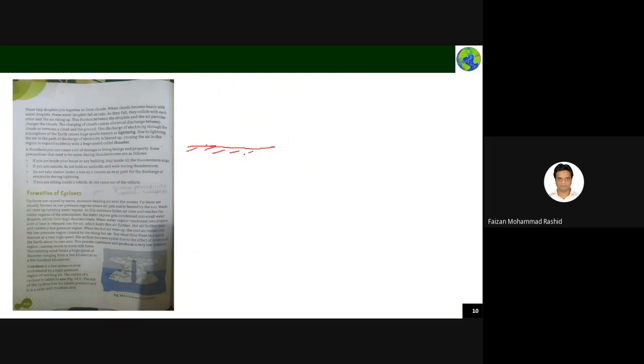It is Earth surface, and just assume in the Earth surface there is a place where there is water. Maybe pond is there, or lake is there, water is there. Due to sunlight, what will happen? The sunlight will heat up this water molecule, and this water molecule starts evaporating. As you see in your kitchen, that steam will start happening, and these water molecules will become like this one, and it will start rising because that is heated up. Okay, it is rising.